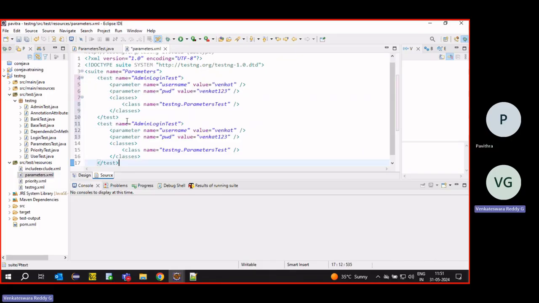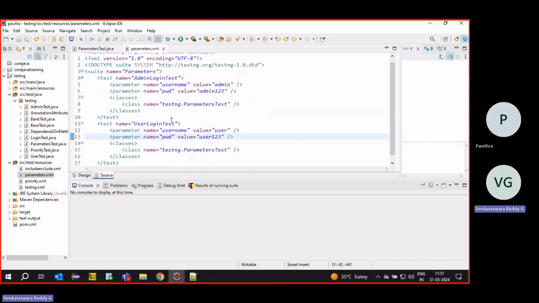I can create one more like this, user login. And here I will keep the username as admin one. Here I can create user one. Like this, I have to create.